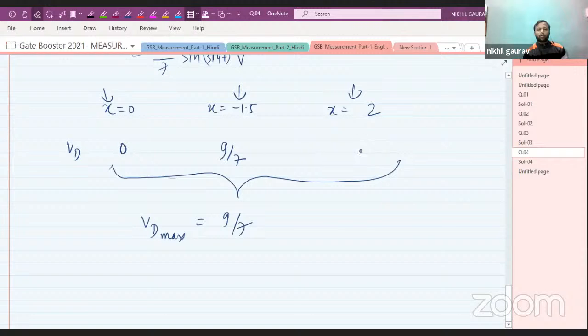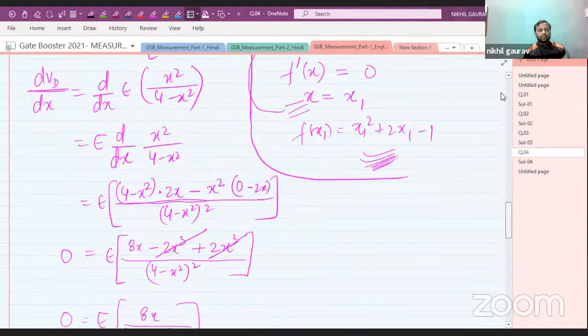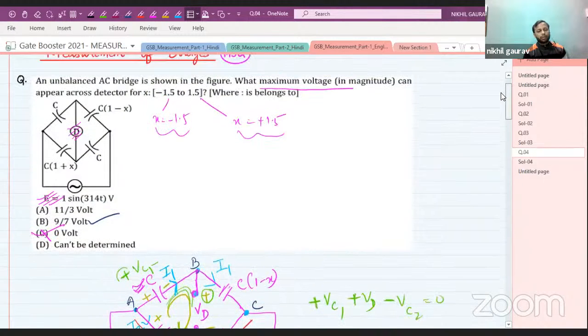But anyhow, the question is such that at 1.5 or at minus 1.5, the value of voltage is the same. So the maximum value for the detector will be 9 by 7 volt, which is given in option B.